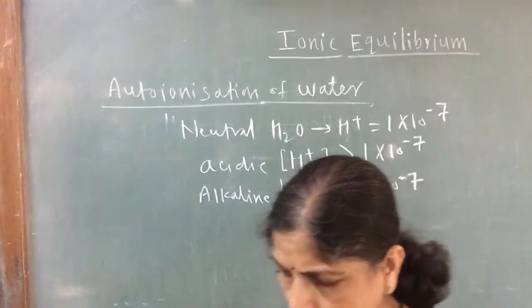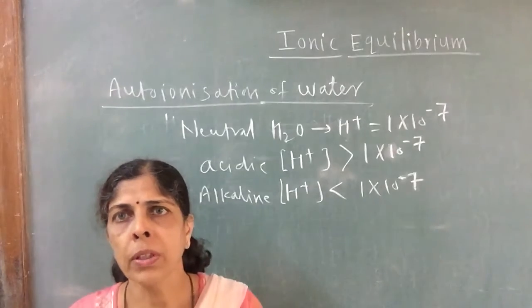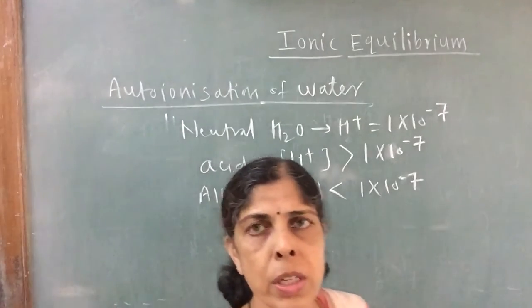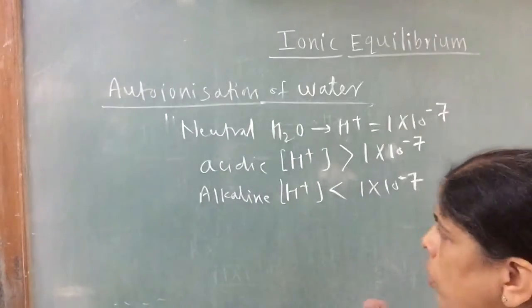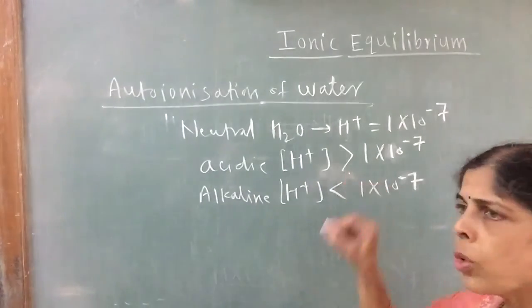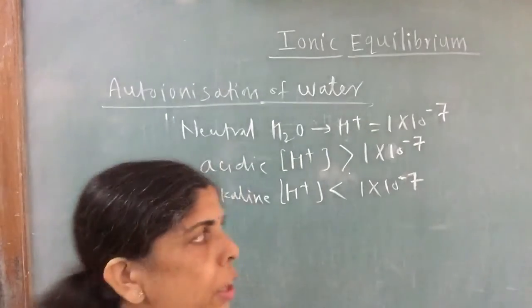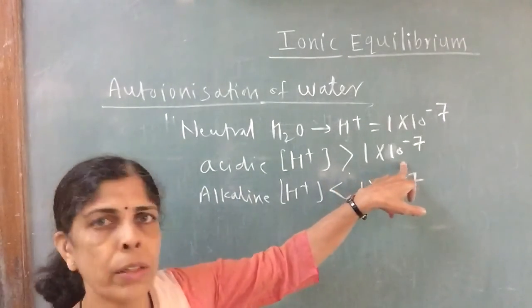So the acidic, basic and neutral nature of the solution can be expressed in terms of H plus ion concentration. But it is difficult to express the nature of the solution in terms of powers of 10.